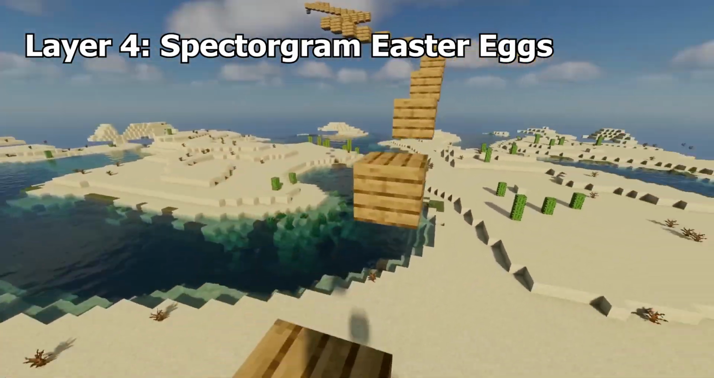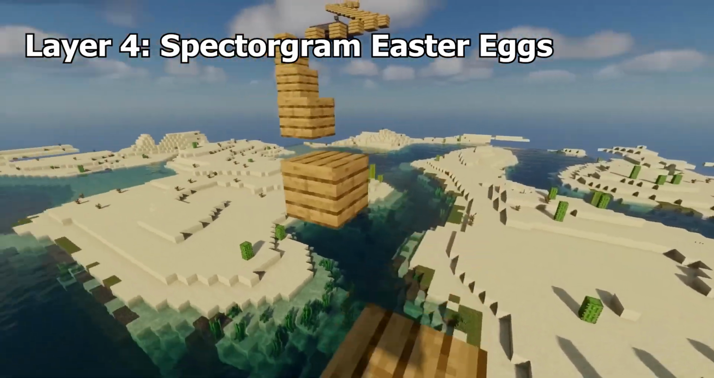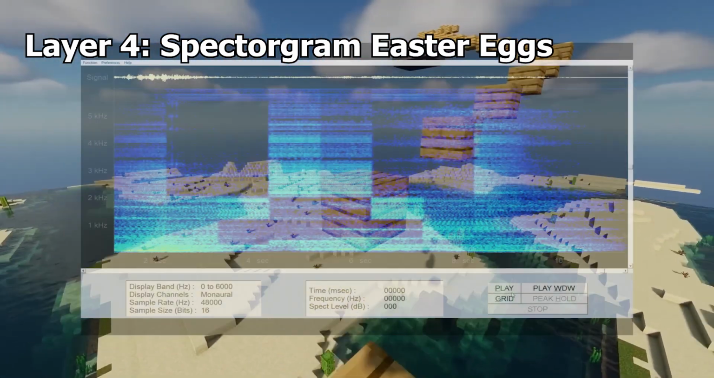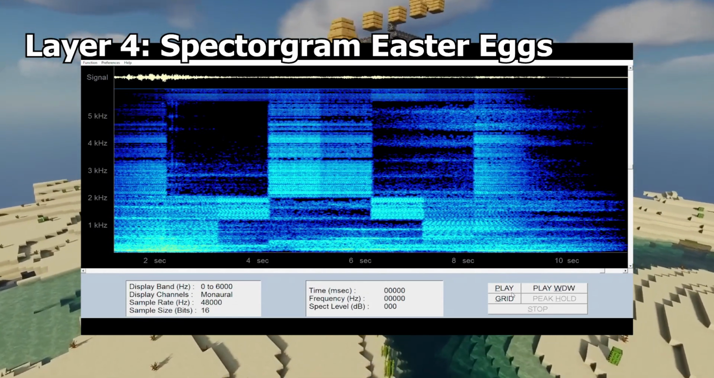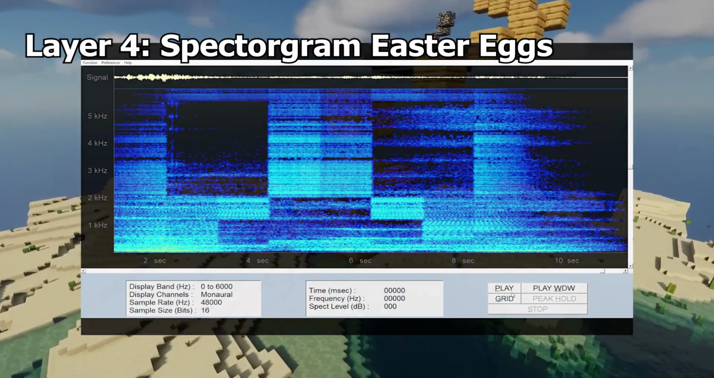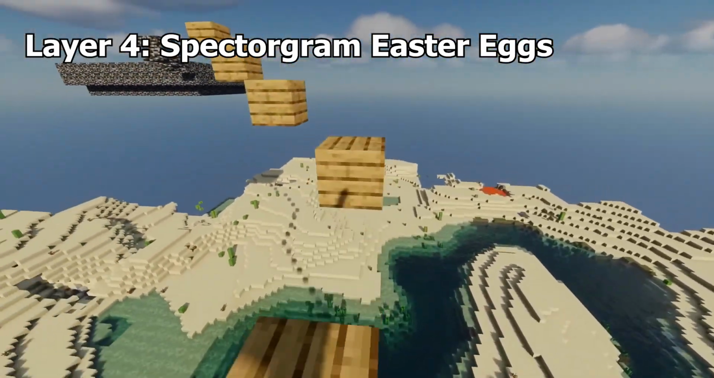Spectrogram Easter eggs. A spectrogram is a tool used to visualize sound waves. In Disc 11, the broken disc, you can see a face that looks like Steve or a creeper, and the numbers 12418 in reference to C418, because C is 12 in hexadecimal.